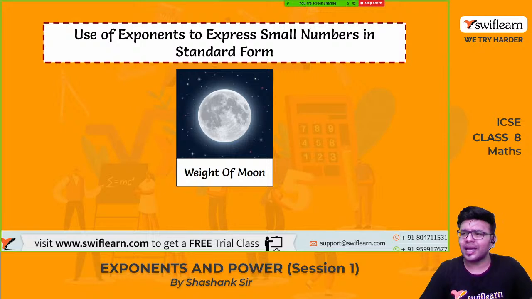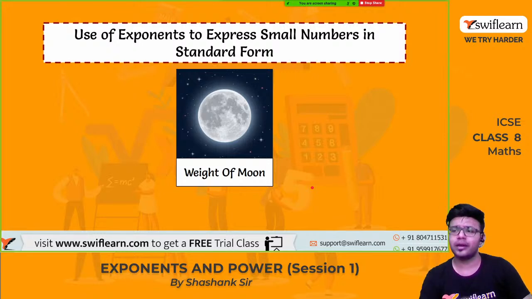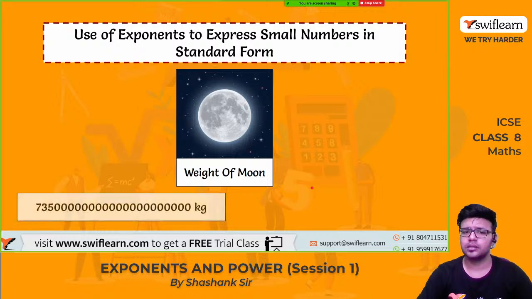So G times m1 into m2 by r square, where m1 is mass of Earth and m2 is mass of Moon. Something like that, guys. That is how we find the mass of all the planets. So yes, ask your physics teacher this question: how to find the weight of planets, weight of moon and all. They will tell you a better answer.